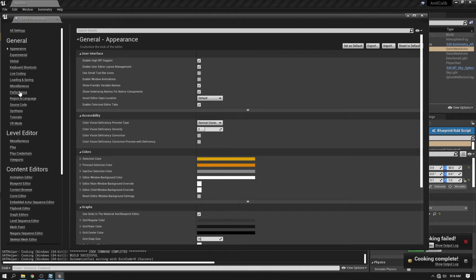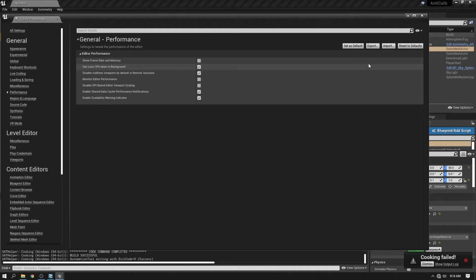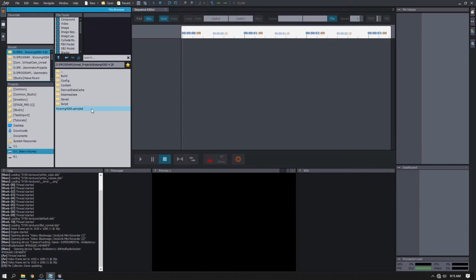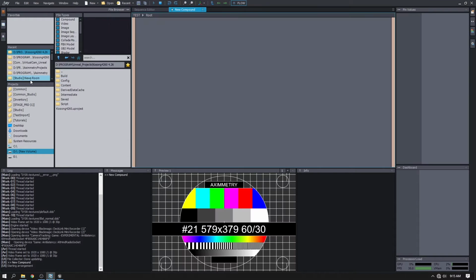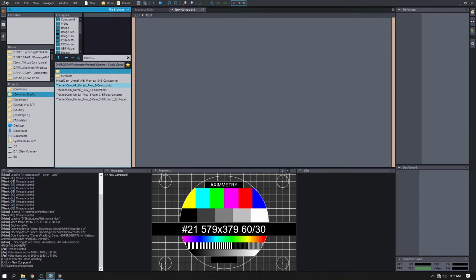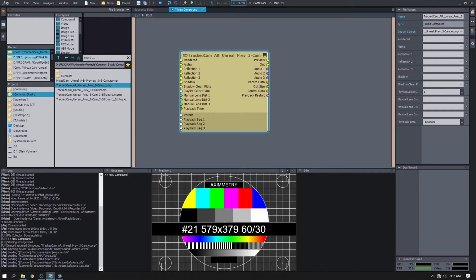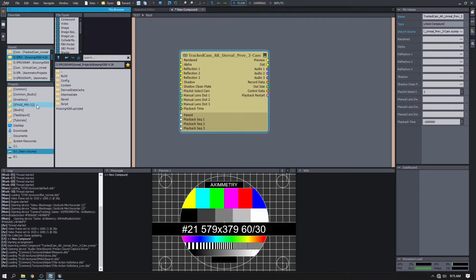Now I just set my performance to use less CPU when in background. We switch back to Aximetry and create a new compound. And let's drag our track camera, track cam AR Unreal.